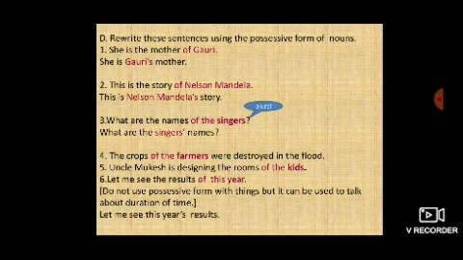Then the sixth one. Before I read the sixth sentence, I want to focus on the rule you read in the previous video. The possessive form is not used with things to show possession, but it can be used to talk about duration of time. So the rule is given in the bracket: do not use the possessive form with things, but it can be used to talk about duration of time. So of this year will change into the possessive form like this: let me see this year's results.